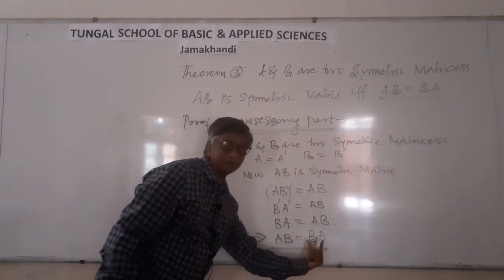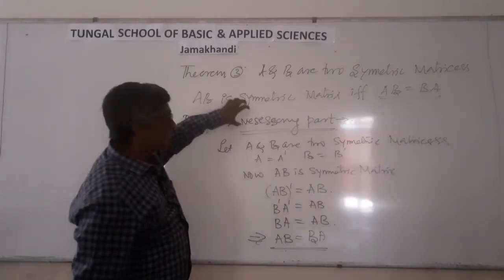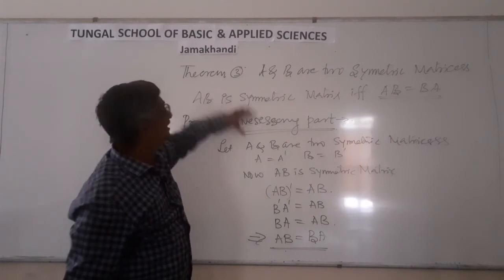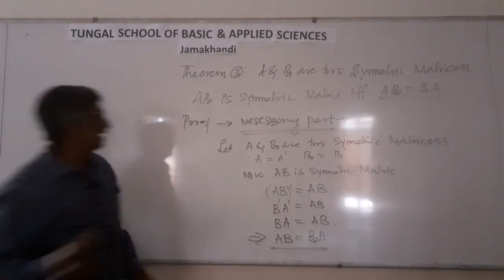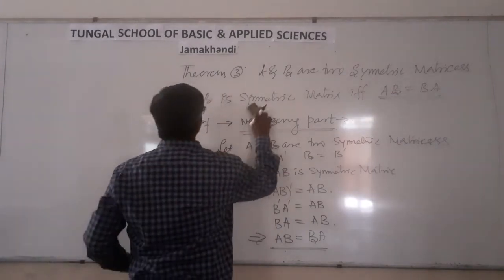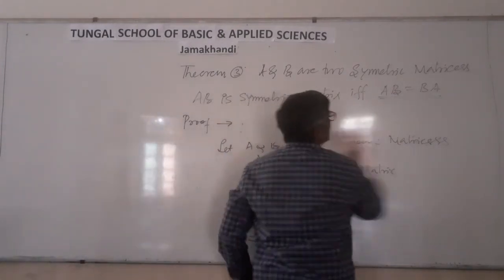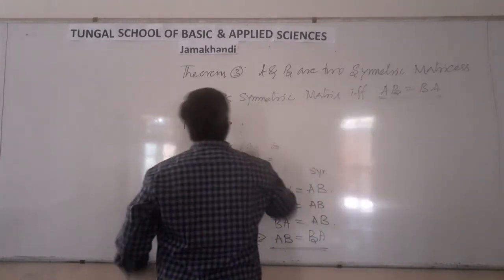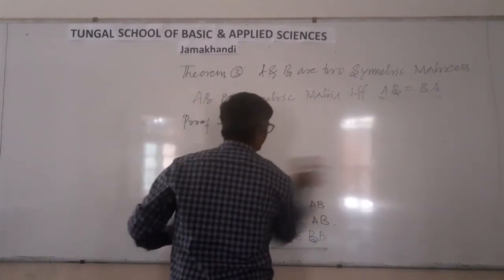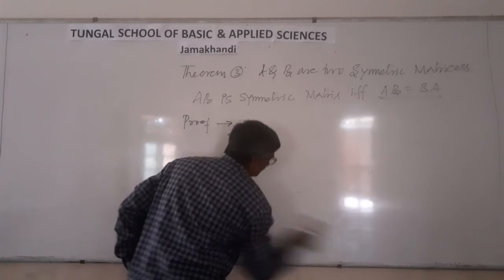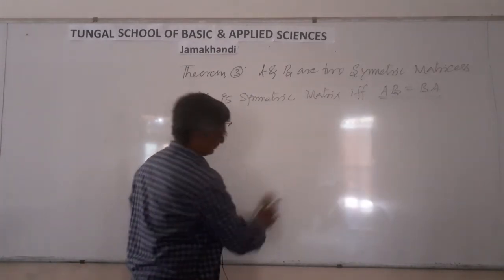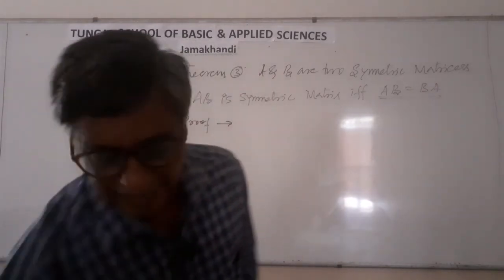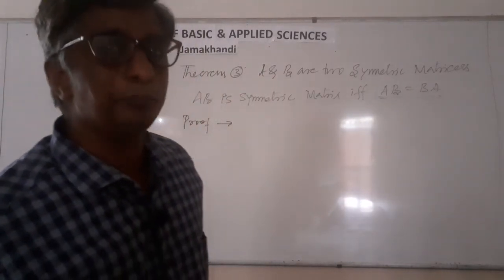This is the necessary part of the theorem. Next, sufficient part. Number 2. Sufficient part. What is that sufficient? Reverse. Reverse we can go.